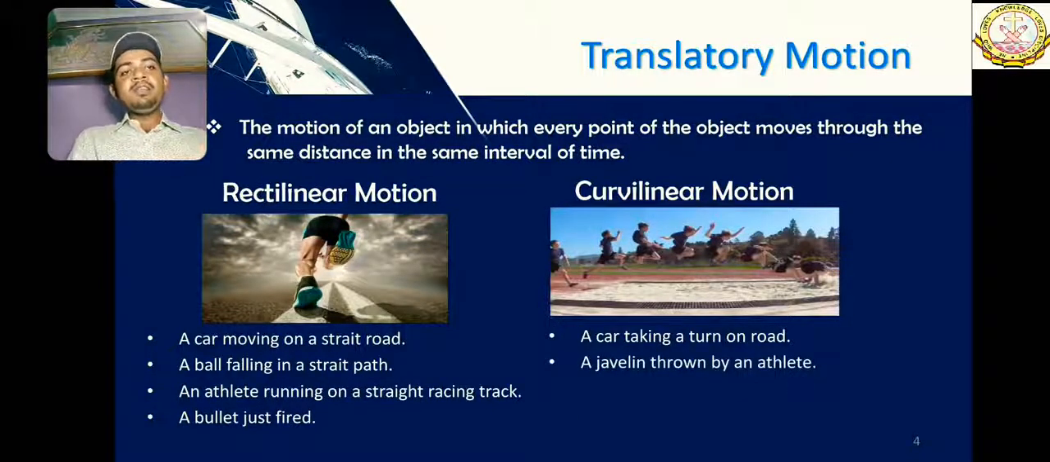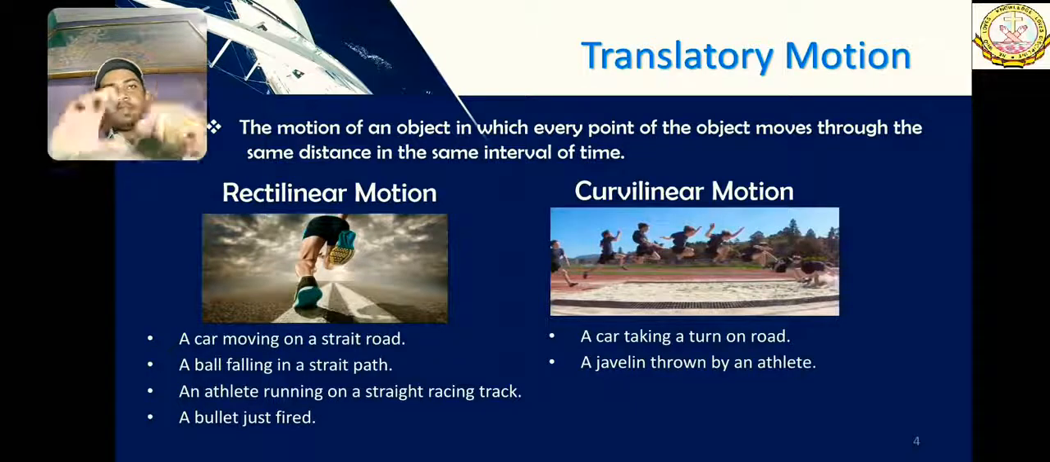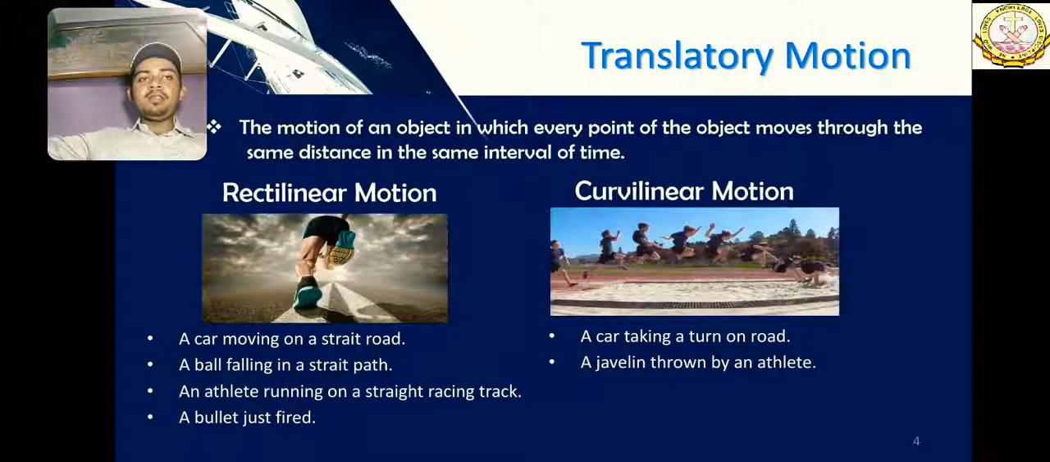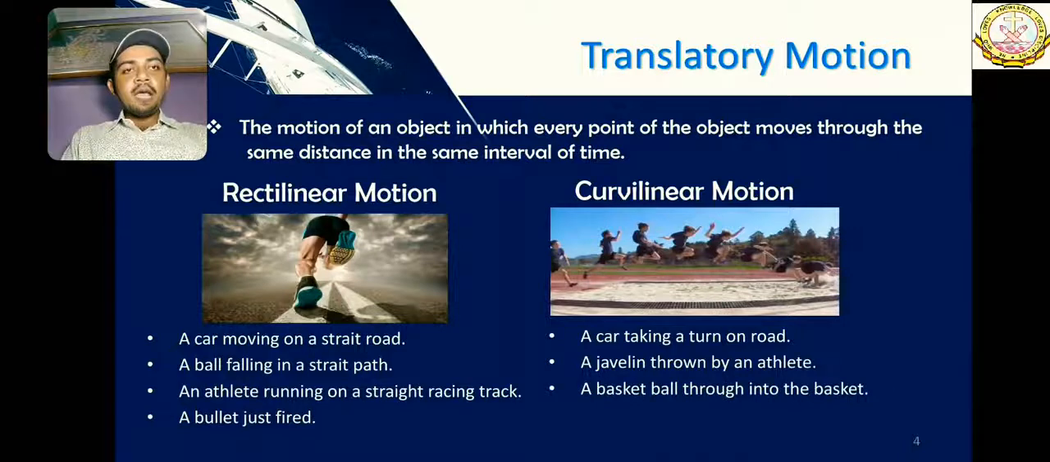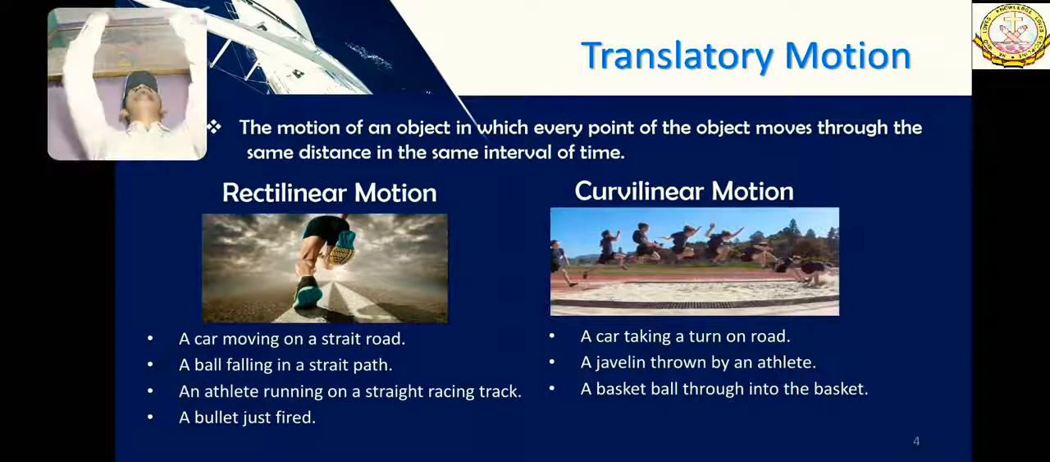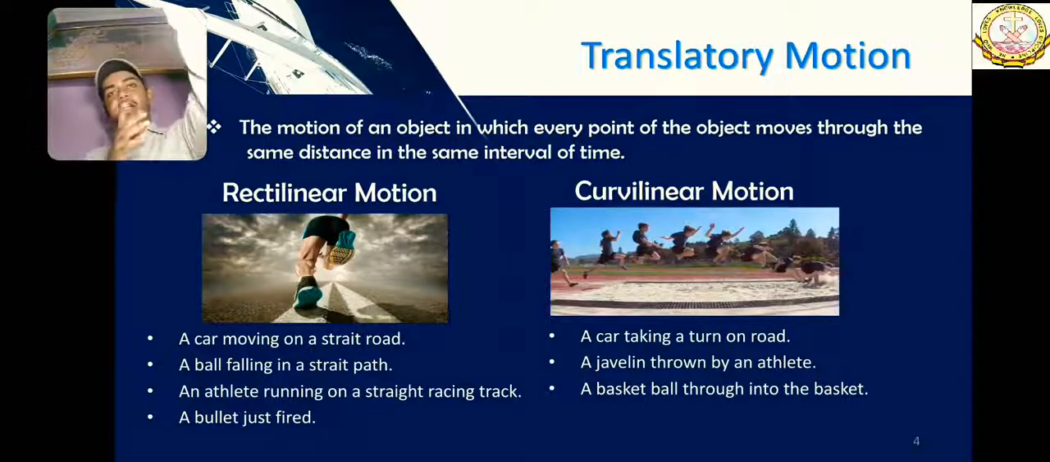A javelin throw by an athlete. Javelin, you know, there is a long bhala, as it is called in Hindi, a long rod with a sharp edge, and it is thrown like that. Whoever will throw it further will win. Javelin throw also follows a curvilinear path. And a basketball thrown into a basket. If I throw a basketball from here, it will not go straight like a bullet. No, it will go like this and then go into the basket.